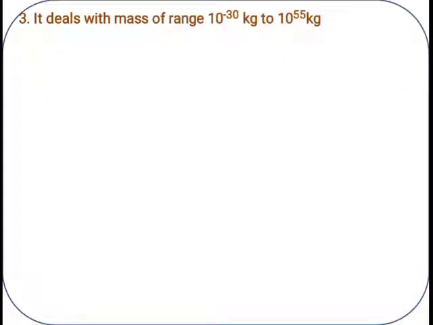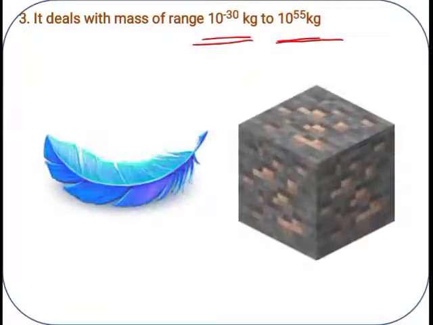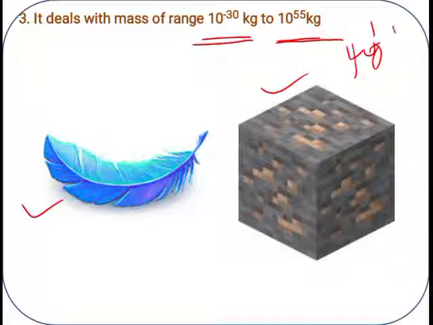Similarly, if the mass ranges from 10 raised to minus 30 kg to 10 raised to 55 kg, what does this mean? This is a smaller mass and this is a bigger mass. So I have taken one example here. Feather, of course, is lighter compared with this wooden block. So we express this wooden block as somewhere around 10 raised to 55, or maybe 10 raised to plus 10 kg, etc. Right?